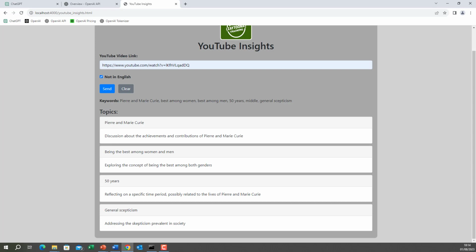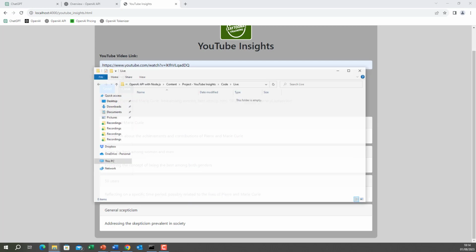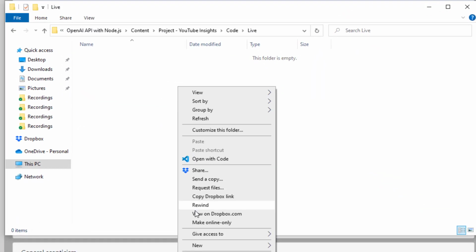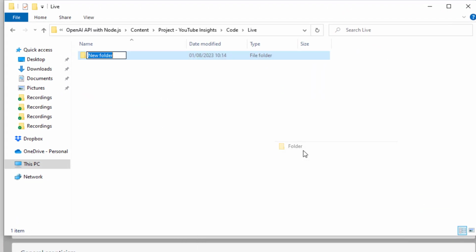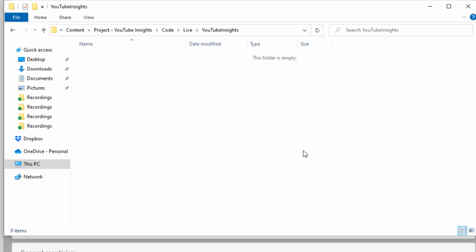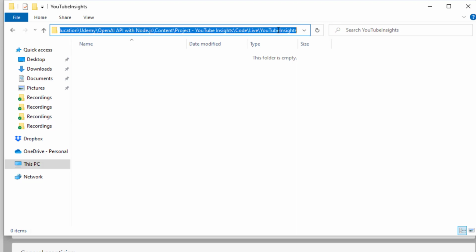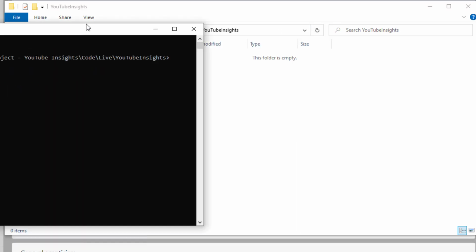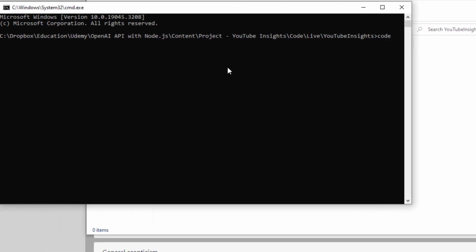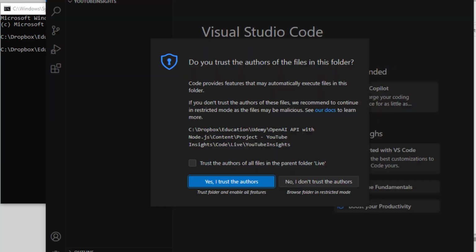Okay, let's now go ahead and create the project. So I'll go to the folder. I will create a new folder. I will call it YouTube Insights. I will go inside this folder. I will open Visual Studio Code. So to do so, I open a command prompt. And here I'll do code space dot to open Visual Studio Code.